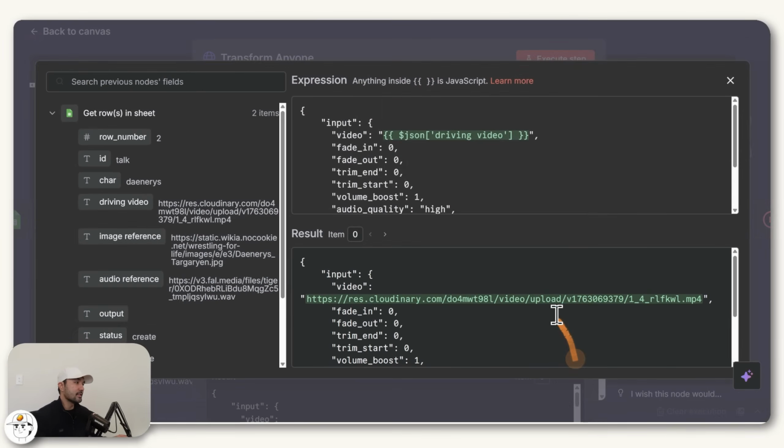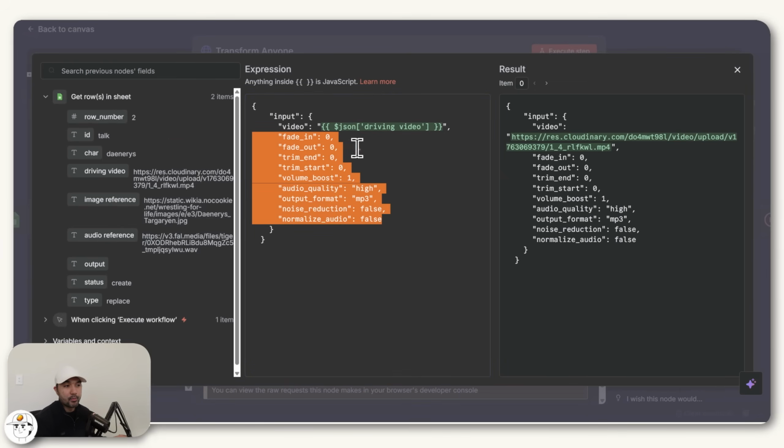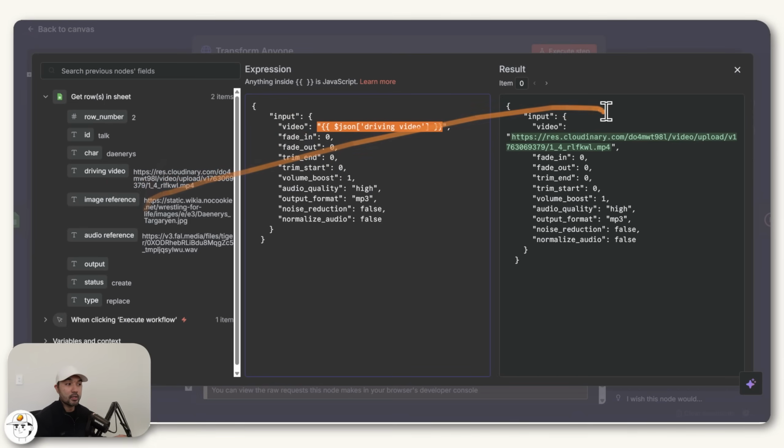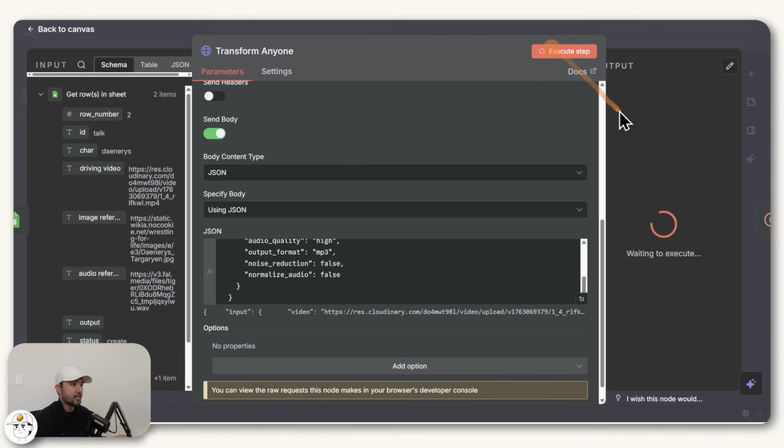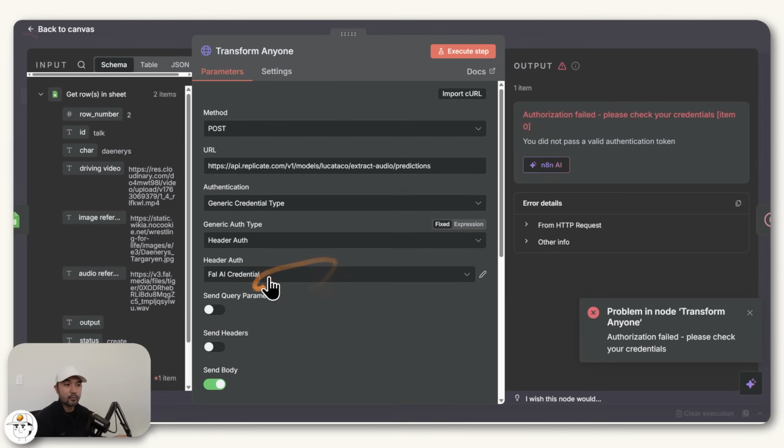So if we expand this and zoom out, there are other attributes here which you can tweak, but the most important one is to feed it your video here, which we're doing similar to earlier. And what this will do is just separate out the MP3 file from this MP4 video file. So if we execute this step, this will likely error because once again, we need to set up our credential.